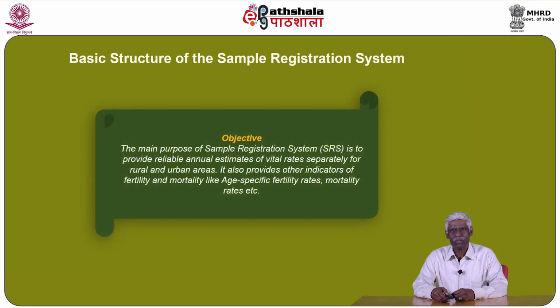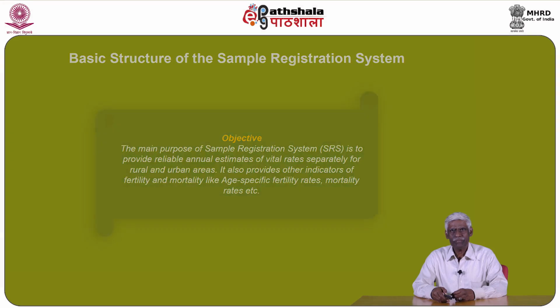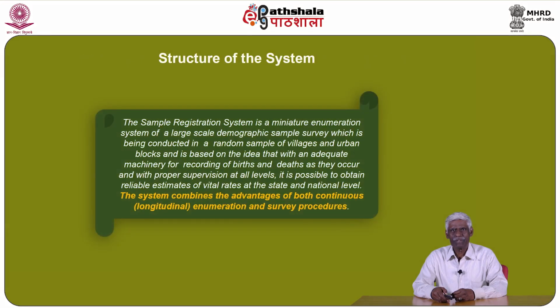Let's discuss the basic structure of the sample registration system. The major purpose of the sample registration system is to provide reliable annual estimates of vital rates separately for rural and urban areas. It also provides other indicators of fertility and mortality, like age-specific fertility rates, mortality rates, etc. What about the structure of the system?